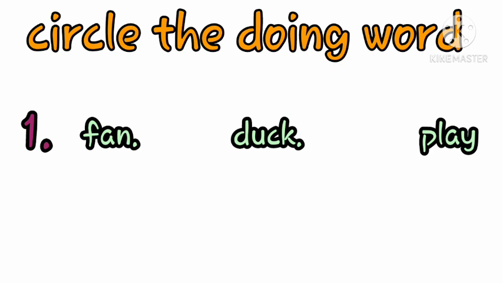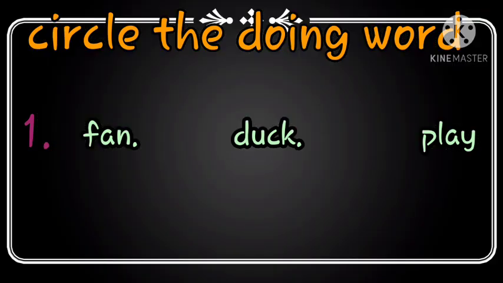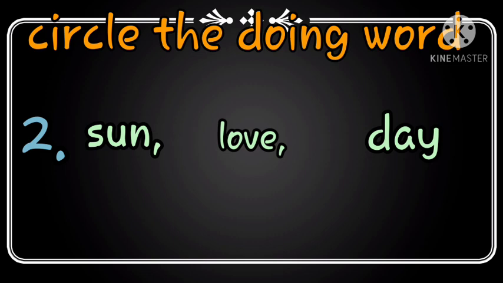One is fan. Now, what do you think? Do you think fan is a doing word? The second one is duck. And the last one is play. Now, I hope you understood which one is the doing word. And for your sake, I can do it just as an example. The first one, I will do. Okay? But the rest you have to do. Okay, children?